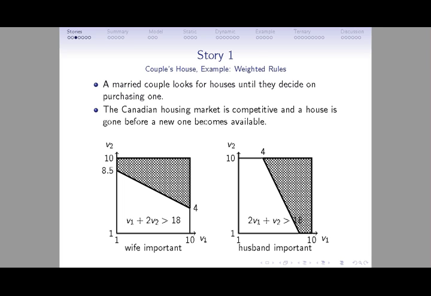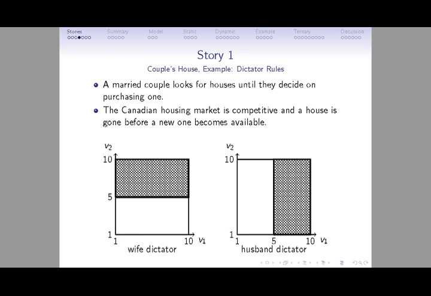The decision rule does not need to be symmetric. If the wife is more important, then her rating may be weighted by 2, and similarly, if the husband is more important, then his rating may be weighted by 2. So the diagrams would look like this. And the extreme case would be the wife being a dictator or the husband being a dictator.